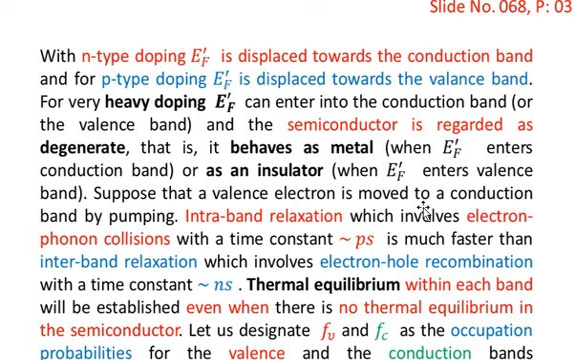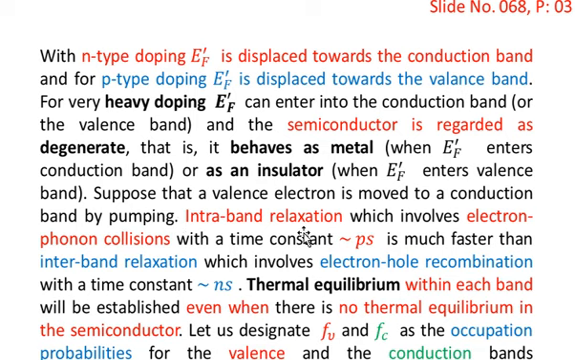Suppose that a valence electron is moved to a conduction band by pumping. Pumping means that you illuminate the semiconductor with some light source, or you can bombard some electrons to impart energy to the semiconductor. This process is called pumping. Suppose that a valence electron is moved to a conduction band by pumping.